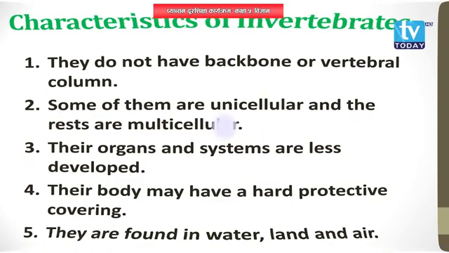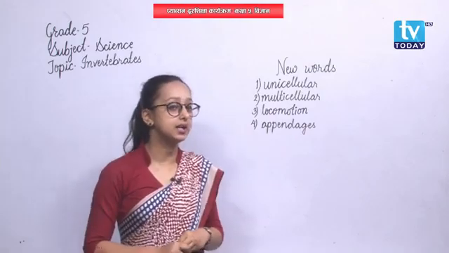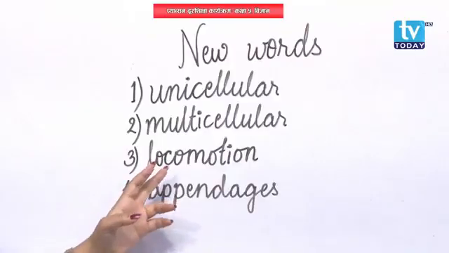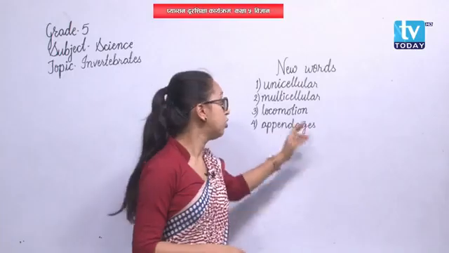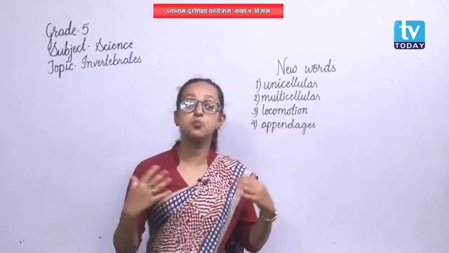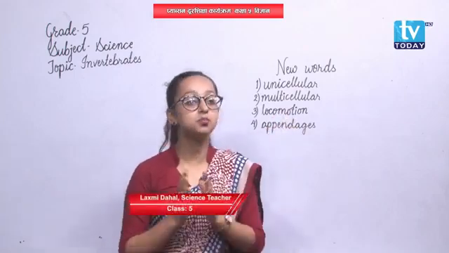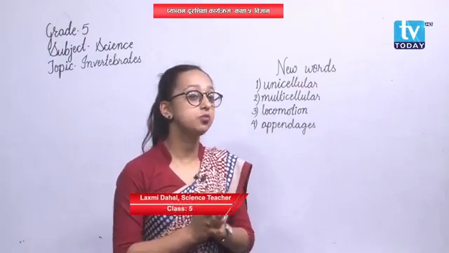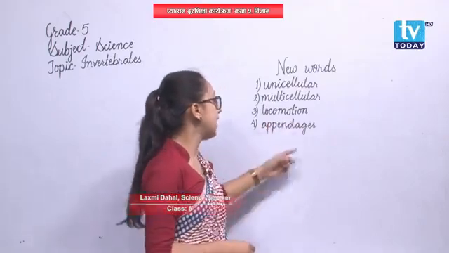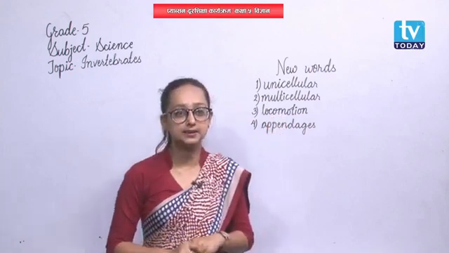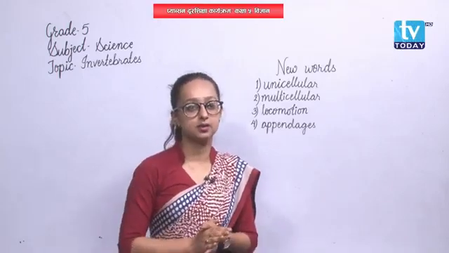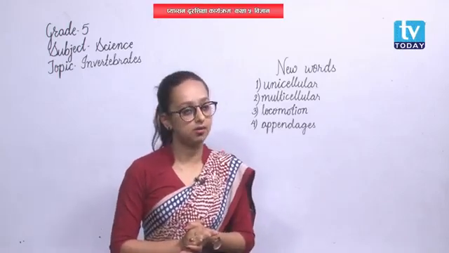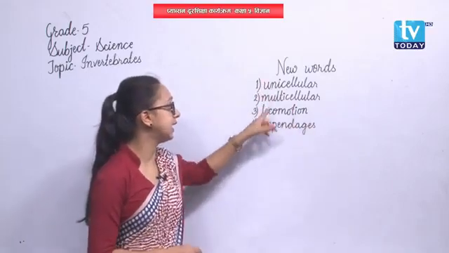Besides unicellular and multicellular, there are also other terms like locomotion and appendages. These terms will also come in my explanation. Locomotion means the movement. The animals move, right? How do they move? That is locomotion. And appendages means the organs that help in movement or that help in catching something. Those are appendages.